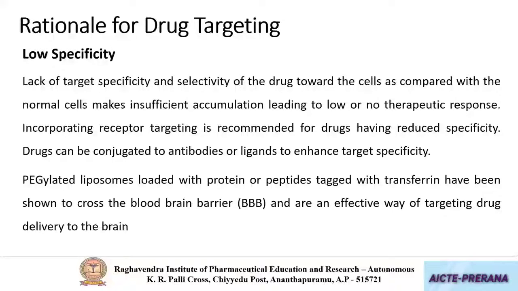In a similar way, some pure drugs may not have specificity towards receptors. Thereby, they cannot be internalized into the cells. Their uptake by the cells will be minimized. In such cases, either by direct conjugation of the targeting moiety or by encapsulating the drug within a carrier and then targeting it towards a tissue or organ, the site specificity of the drug is improved.